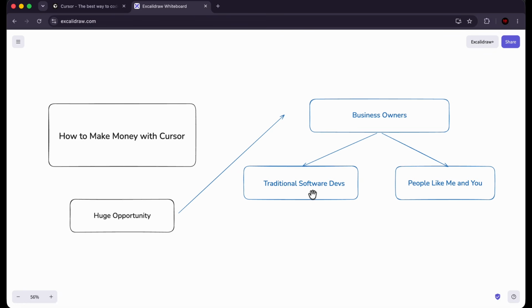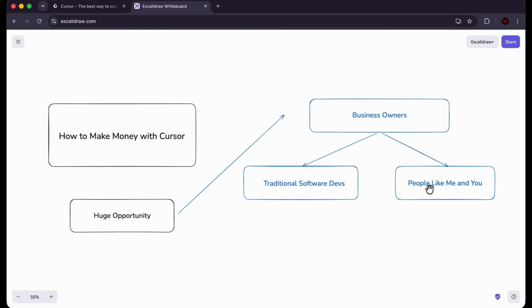But now the barrier to entry is so low that people like me and you can develop that same level of software, the same quality, the same efficiency, and the same satisfaction for the client, but we can do it much faster and we can do it for much cheaper than what it would cost to hire a traditional software team. Because we have AI agents, we have tools like Cursor, and so we can automate that process and move much faster, and speed wins in an economy, especially in an economy that is changing so fast.